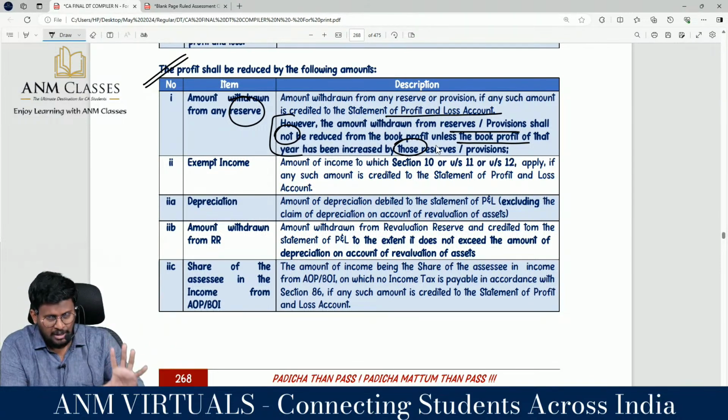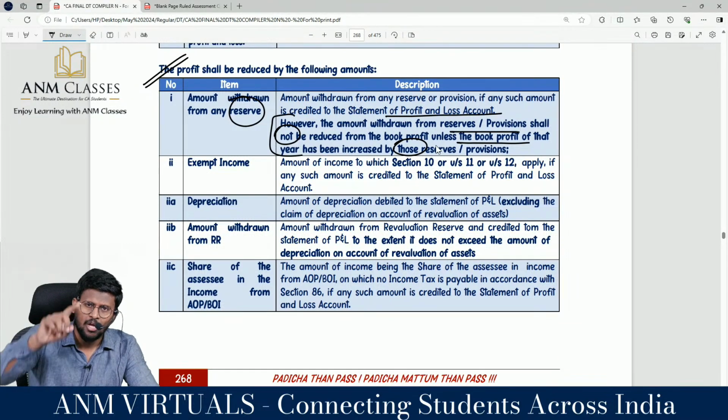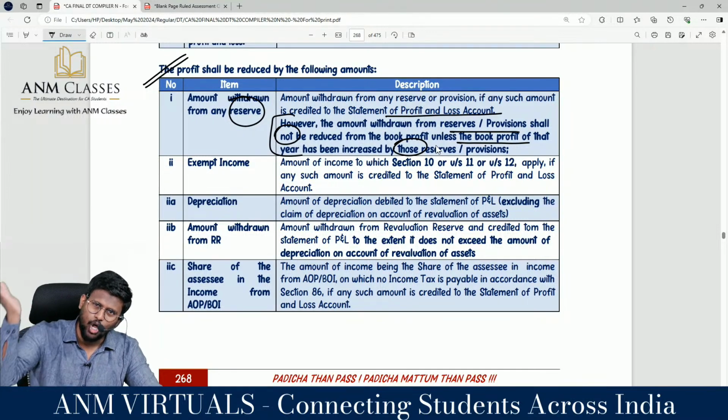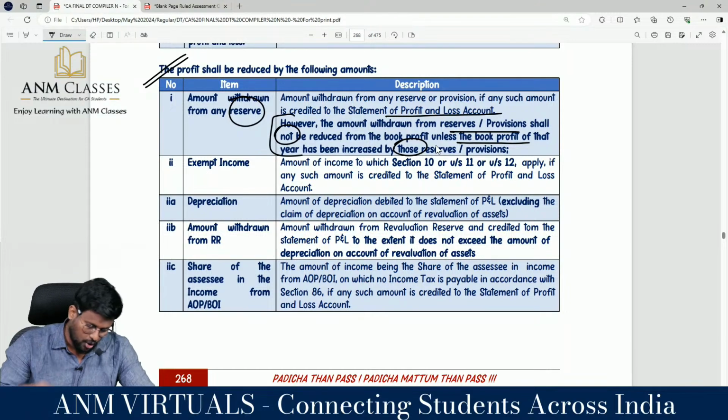Fantastic to the core. Sir, in the year of creation, it has not been added back. That means you have not created the reserve through the P&L account. You have created the reserve through the balance sheet. From the P&L, you have transferred to the general reserve. Tomorrow, you are withdrawing from the general reserve. So, you have not suffered MAT in the year of creation. Then it will be taxable in the year of withdrawal.